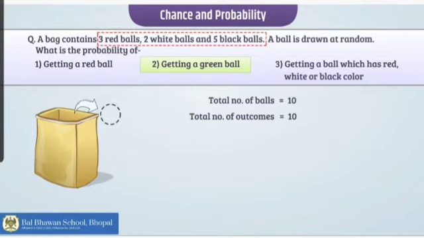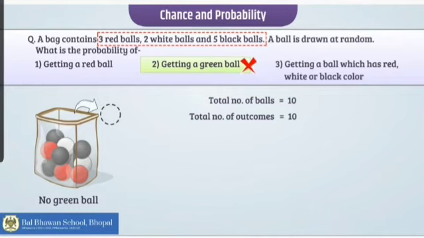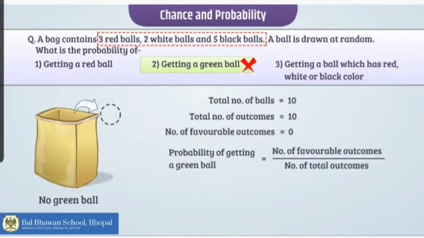Next is getting a green ball. Now children, there is no green ball in my bag. So is there any chance of getting green color? No. So the favorable outcomes are 0. Hence my probability will be 0 upon 10, or 0.